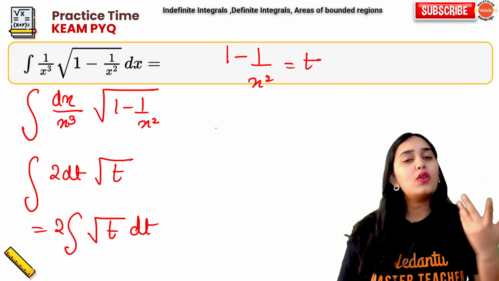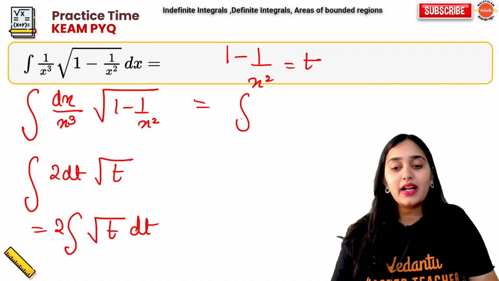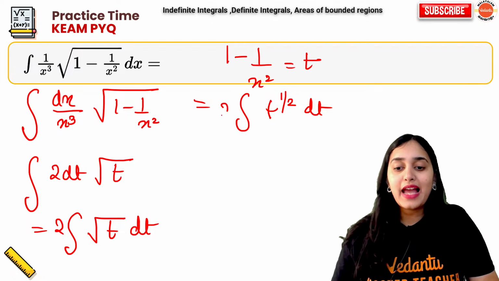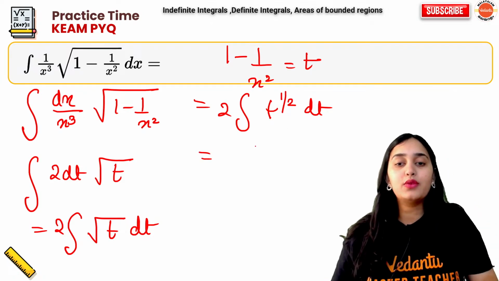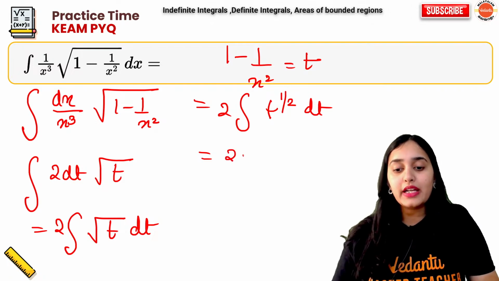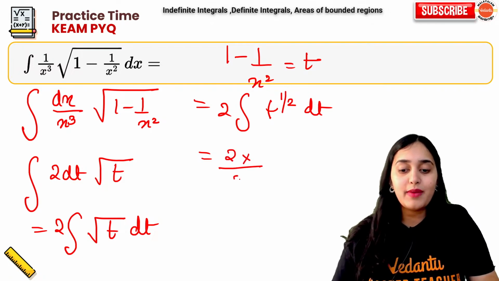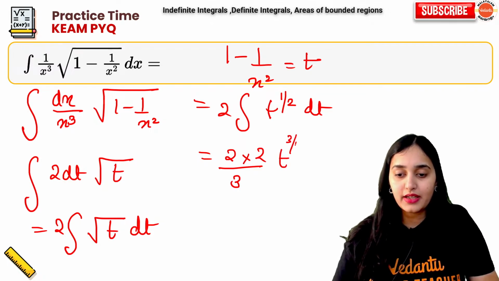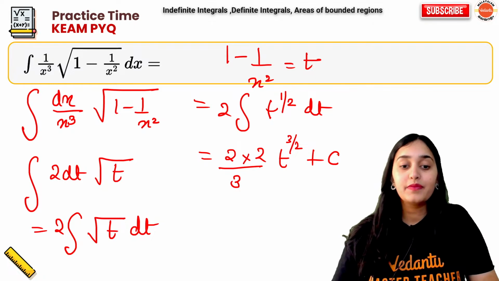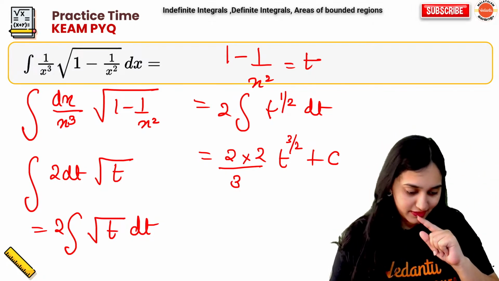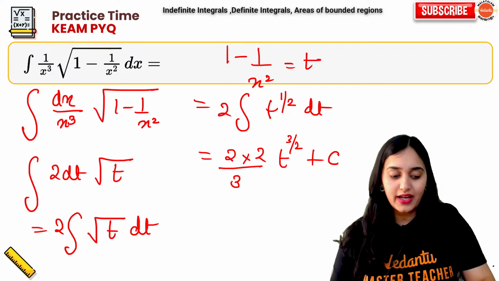Now, what is root t? Root t is nothing but t to the power 1 by 2. Now, what will happen if you integrate t to the power 1 by 2? It will become t to the power 3 by 2. So 2 divided by 3 by 2, t to the power 3 by 2 plus c. Now, what is your t? You substituted back. Very good, Fatima.